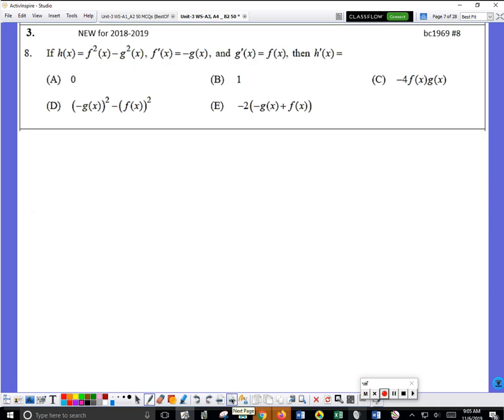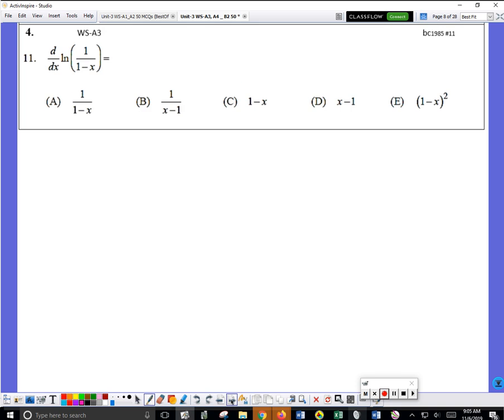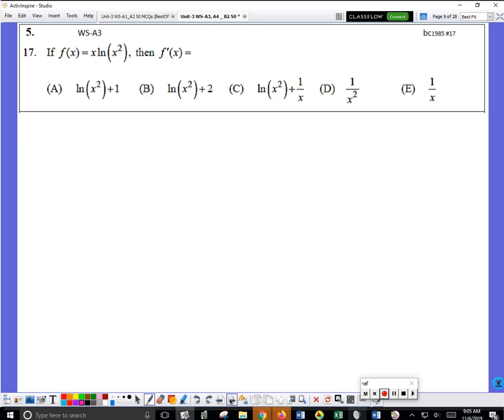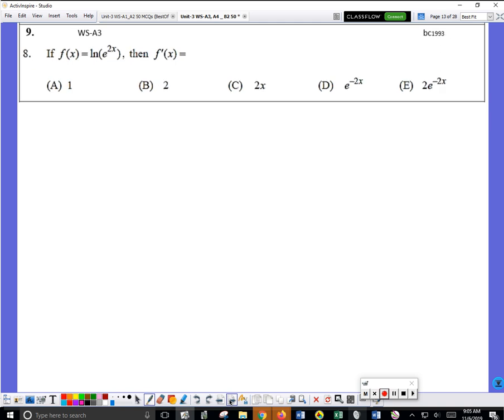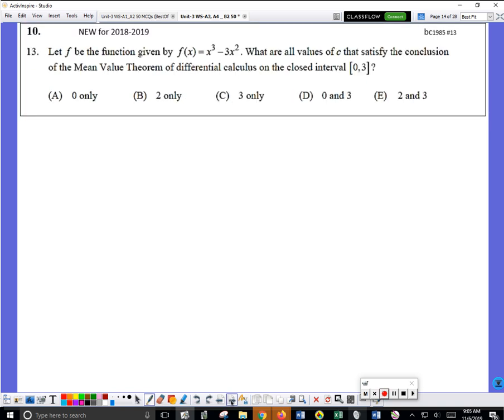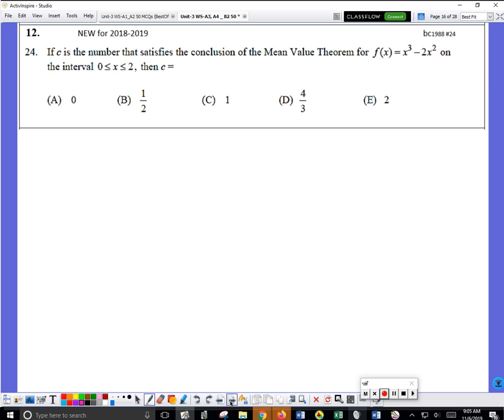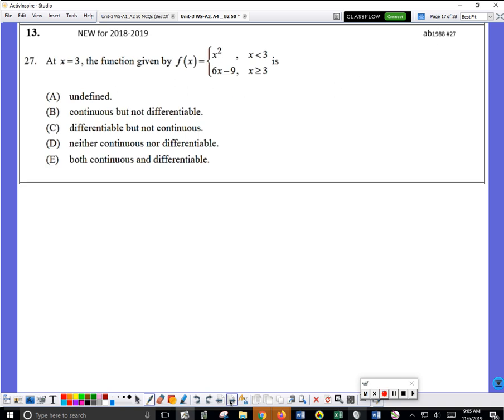Those should be the only two new ideas in the packet. Everything else is review again, so it's getting you very used to AP problems. Look at me, please, before the bell rings. Look up.